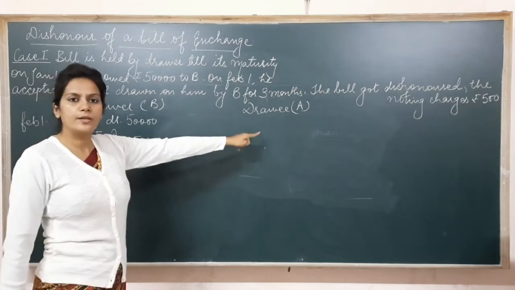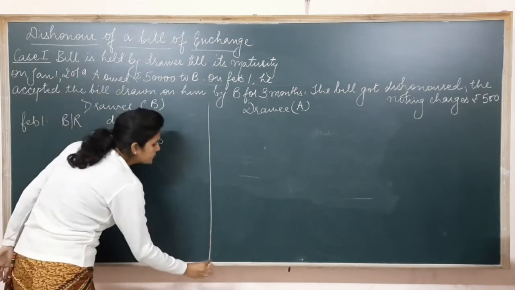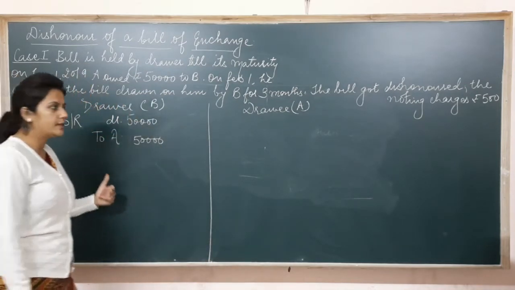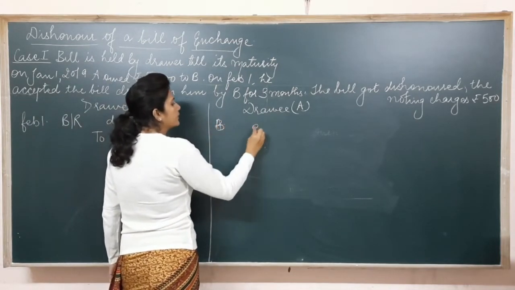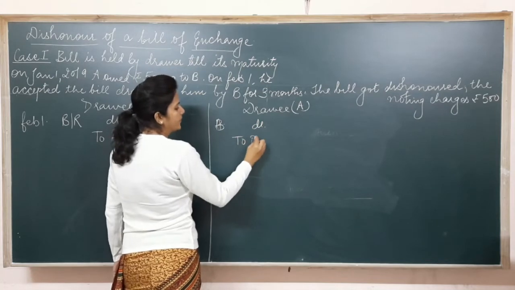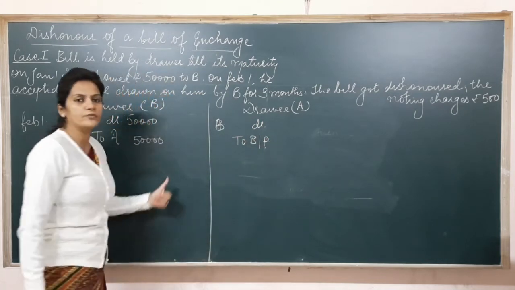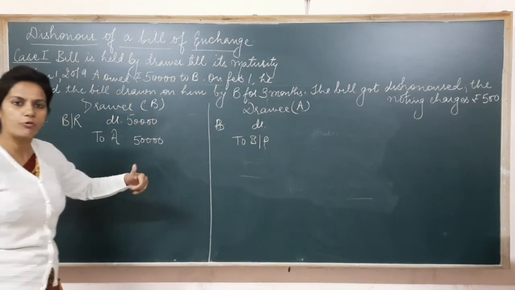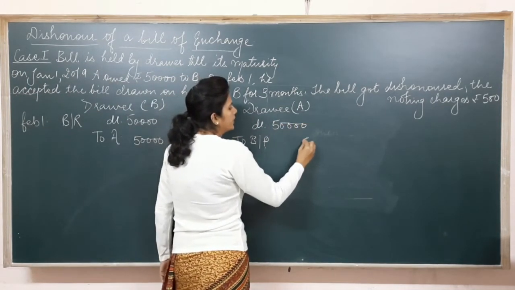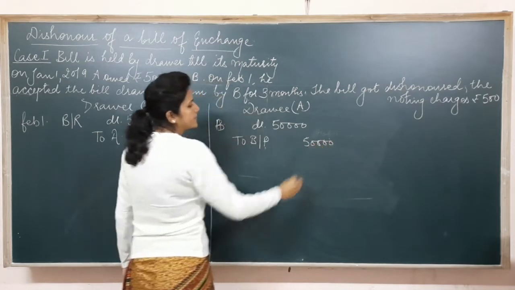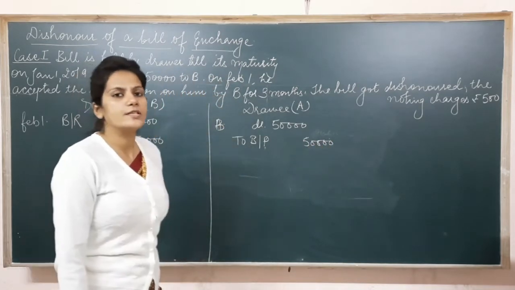A accepted the bill because A is the drawee. He has to make payment of the bill to B in this case. So here, A's account is debited to bills payable. You already know the concept of this entry, how we have framed it. You already know this thing, right? So write the amount. Now on the due date, as I have just calculated, the due date is May 4.